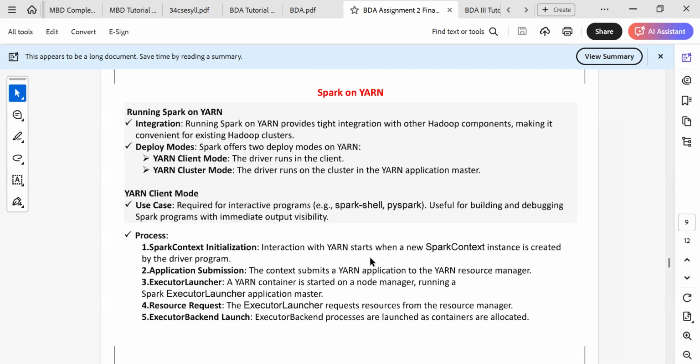Spark and Yarn. Now we are going to learn Spark and Yarn, Yet Another Resource Negotiator, with Spark. Running Spark on Yarn provides tight integration with the other Hadoop components, making it convenient for existing Hadoop clusters. Spark offers two deployment modes: Yarn client mode and Yarn cluster mode.